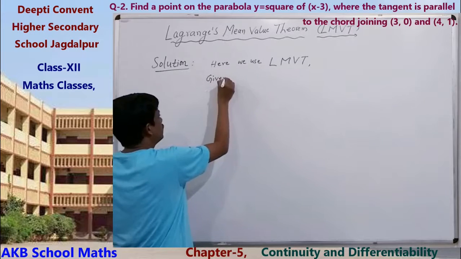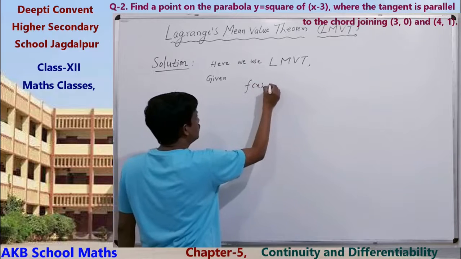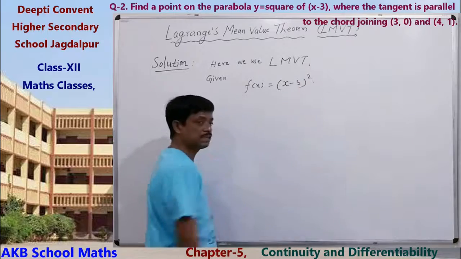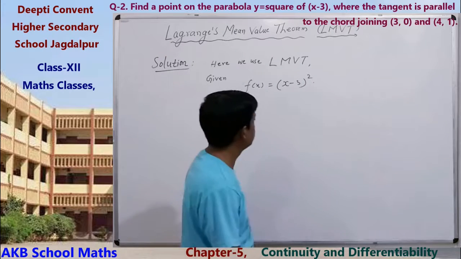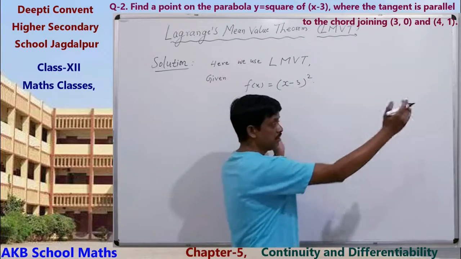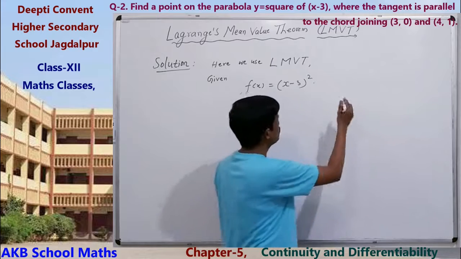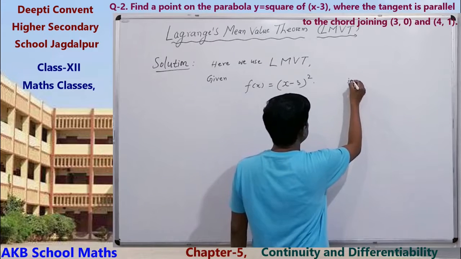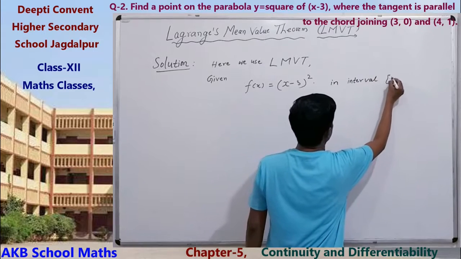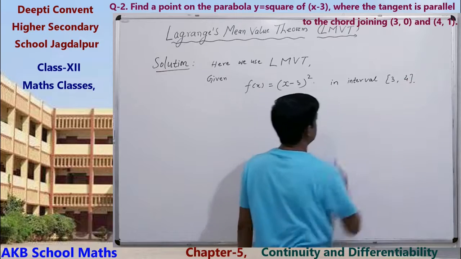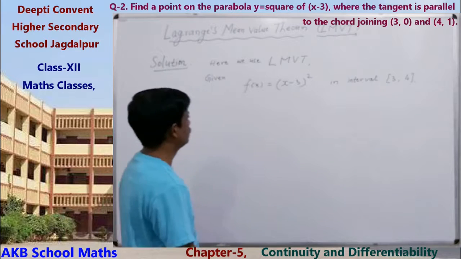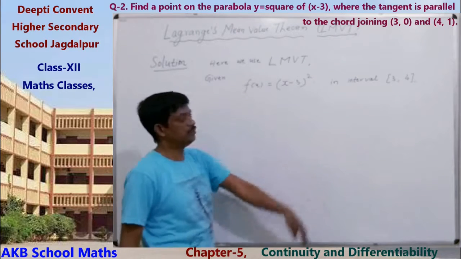Given function f(x) equals (x minus 3) square. Clear? And take the interval. What will be the interval? Joining two points 3, 0 and 4, 0, so the interval is [3, 4], because the points are 3 and 4. That is a and b. So, use Lagrange mean value theorem.